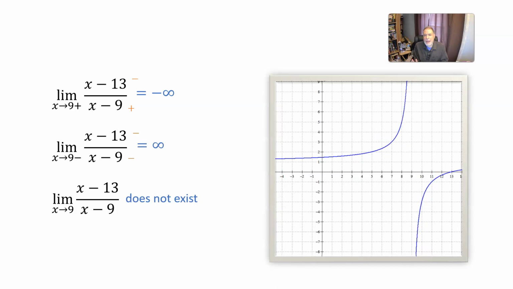And here's what the graph looks like, but I wanted you to be able to figure that out from the formula, from analyzing the function itself, before you look at the graph. But notice how the graph agrees with what we said over here. If x is on the right of 9, but approaching 9, the graph is headed downward. If x is to the left of 9, but approaching 9, the graph is headed upward.